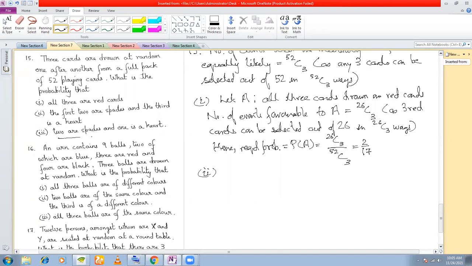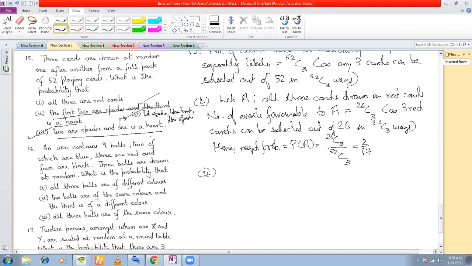See, this event here can be broken up into three mutually exclusive events. What events? One of them is: first two are spades and the third is a heart.